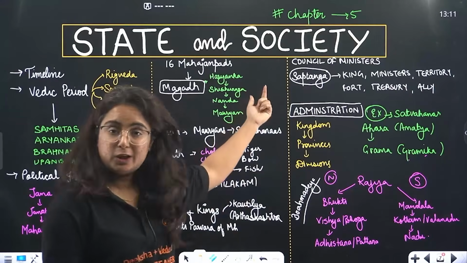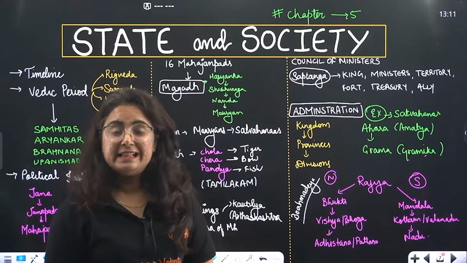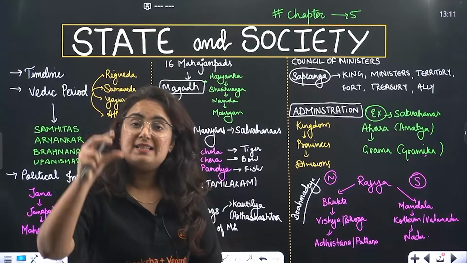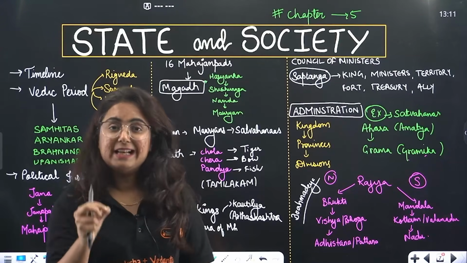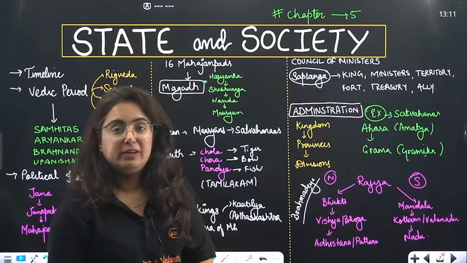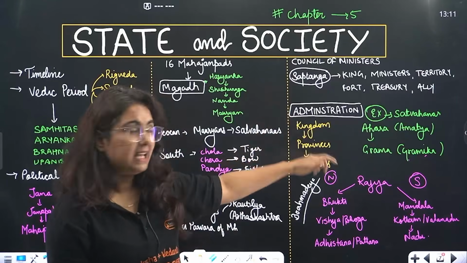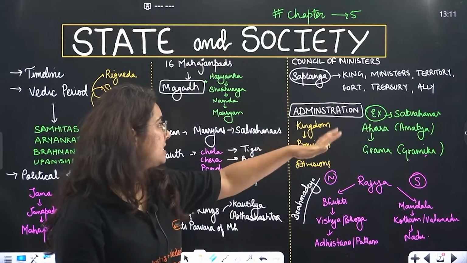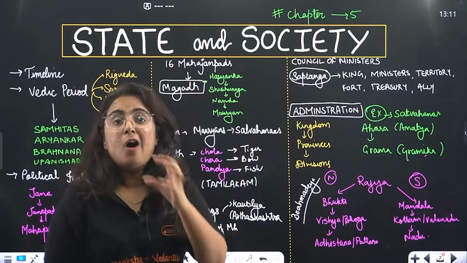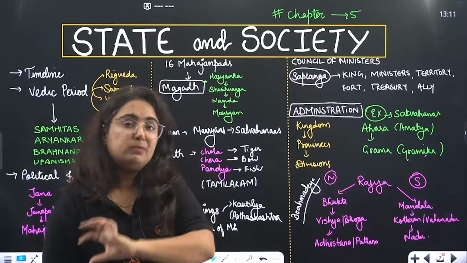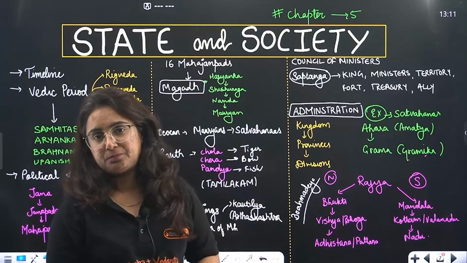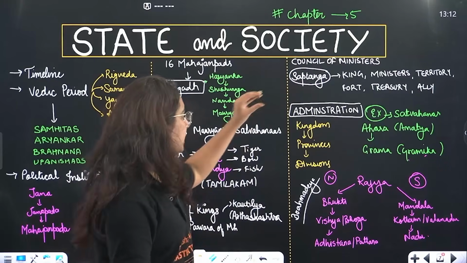The Saptanga theory of Kautilya tells us clearly, beta, that one single person cannot turn the whole wheel. Hence the Saptanga theory includes king, ministers, territory, fort, treasury and ally. All this is required for a kingdom to grow and to make the administration much stronger. Okay? All this was not done alone, beta.